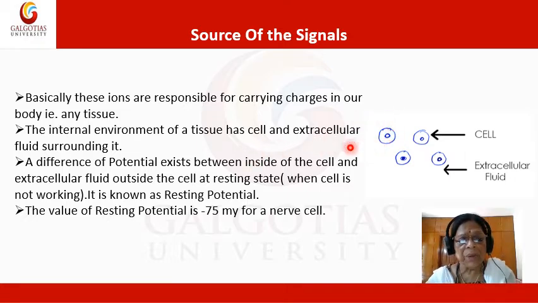Now, a difference of potential exists between the inside of the cell and the extracellular fluid outside the cell at resting state, or resting means when the cell is not excited or not working. It is known as resting potential, and the value of resting potential is minus 75 millivolts for a nerve cell.